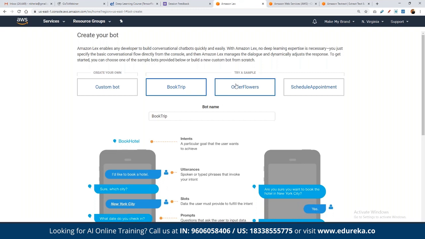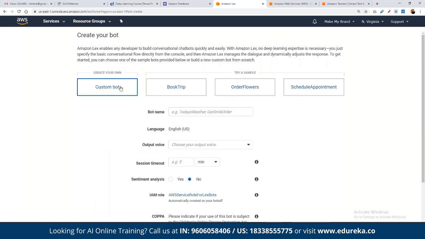or any flower based website where we want to deliver flowers. And if we are building a chatbot for an appointment-based system, for example, we have a doctor's clinic, we may have some kind of service-based websites for which we want to create appointments, right? So for different use cases, we can use these predefined templates that we can customize, or we can go ahead and use our own custom bot that we can start creating from scratch, right?